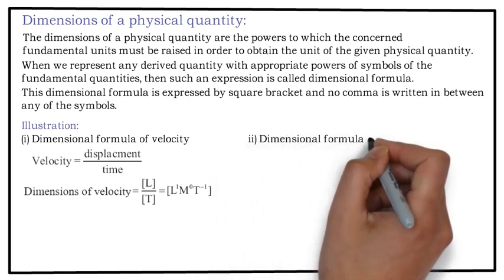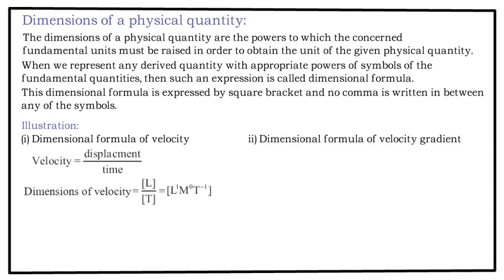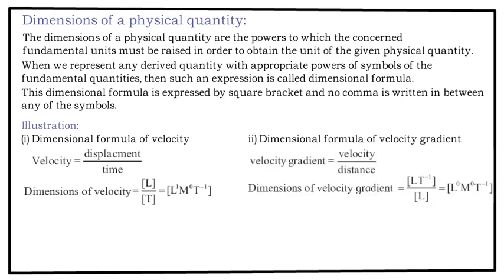Now, the dimensional formula for velocity gradient. Something that changes with distance is called what? Gradient. Now, velocity gradient is velocity upon distance. Now, you know the dimensional formula for velocity, L raised to 1, M raised to 0, T raised to minus 1, and distance is L raised to 1.